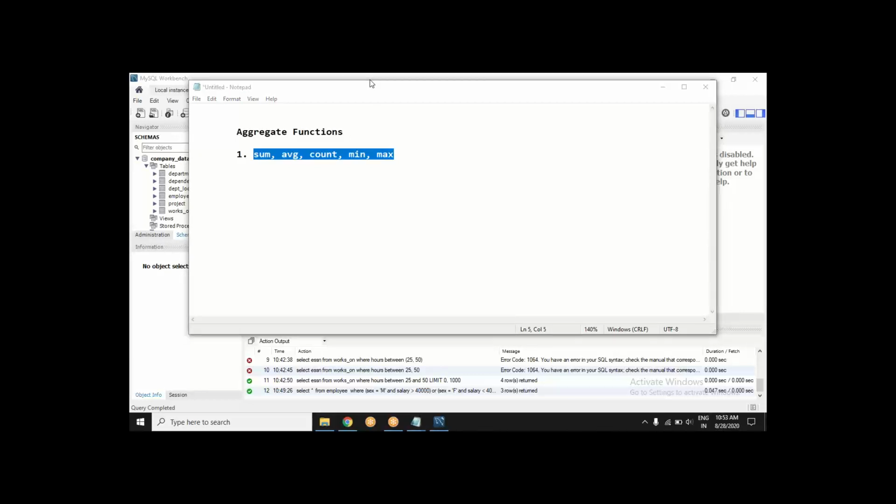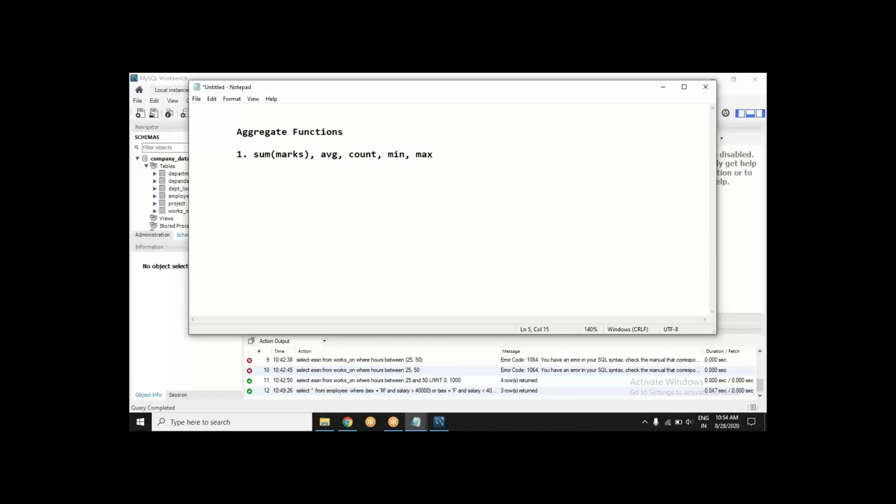So let's try some aggregations. Functions are always shown with parentheses, and within the parentheses there can be your argument.